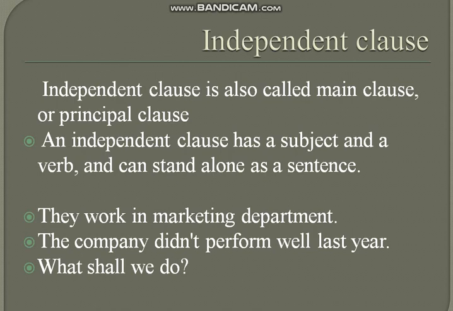What shall we do? Here again it is a complete clause. It is a complete sentence, which is an interrogative sentence, but its meaning is clear to us. So such type of clauses are called independent clauses. As its name shows, independent means something which does not depend on other. So here independent clauses are also not depending on other words to complete their meaning.